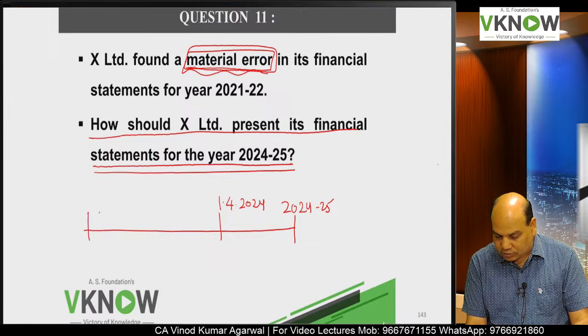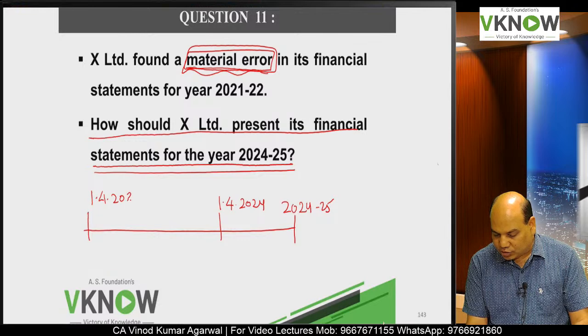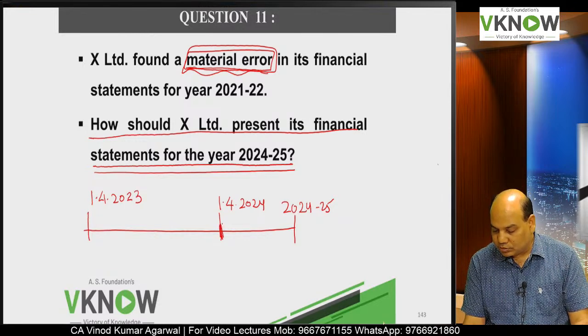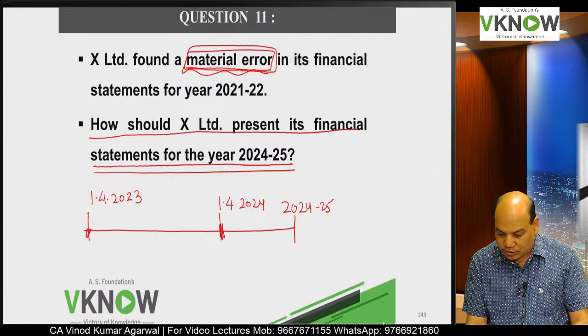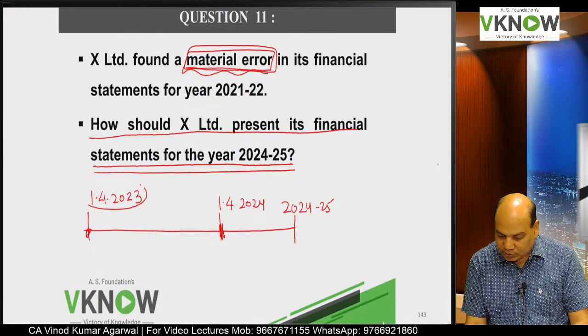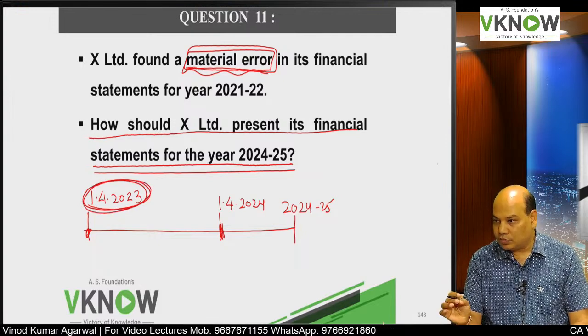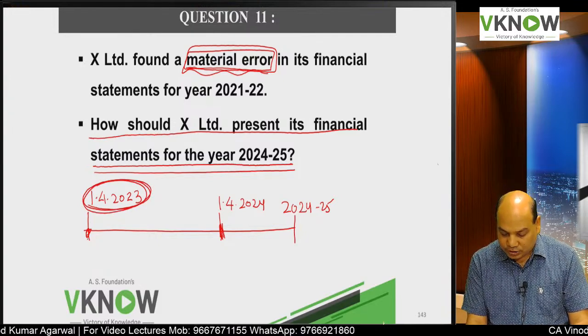We'll have to give a comparative financial year, 1/4/23 to 31st March 24, because there is an error which was committed before this date. The error was committed before the 1st April 2023.